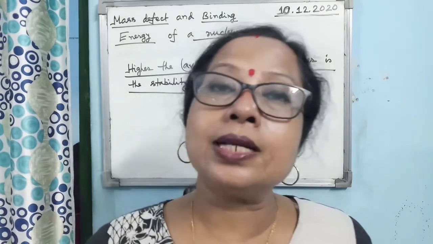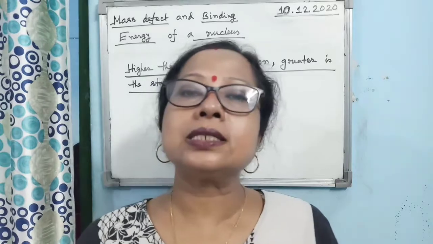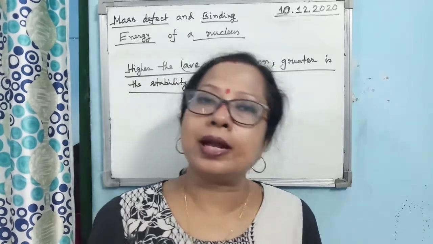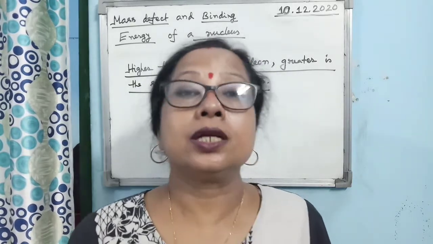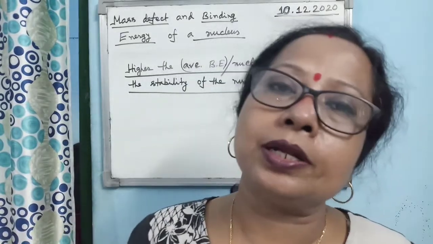Then what is average binding energy per nucleon? Total binding energy of the nucleus divided by the total number of nucleons present within the nucleus. It gives you the average binding energy per nucleon, which determines the stability of the atom. The higher the average binding energy per nucleon, the greater is the stability of the atom.